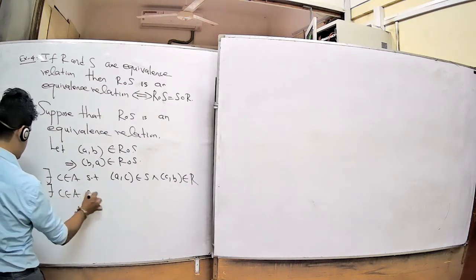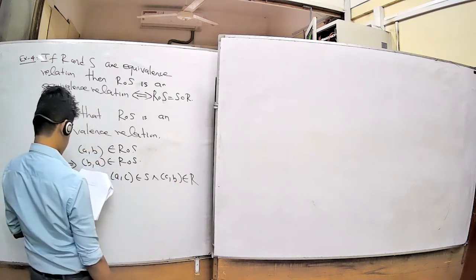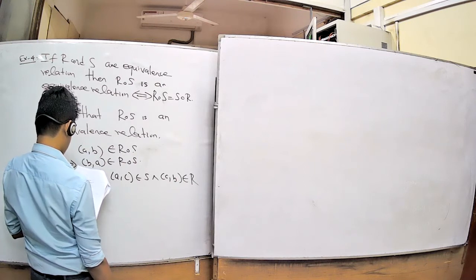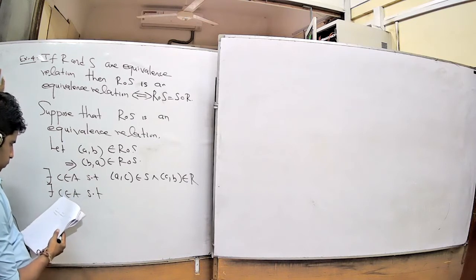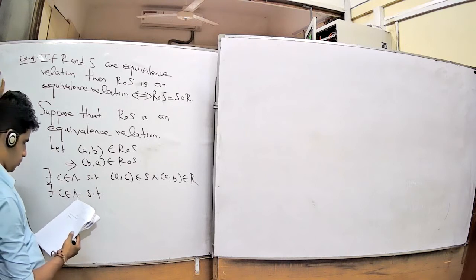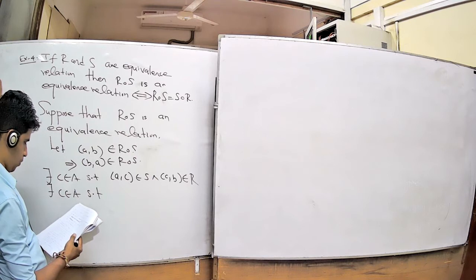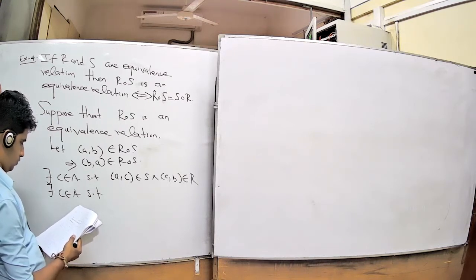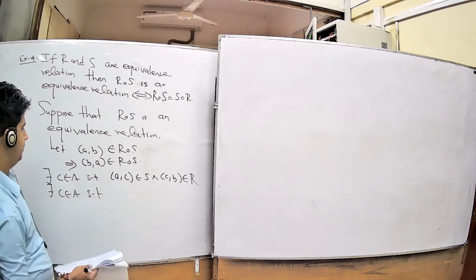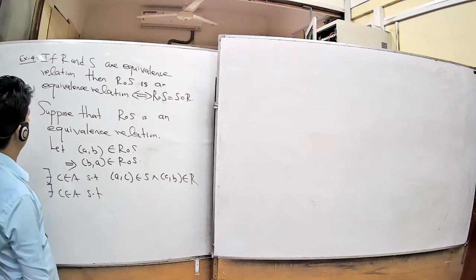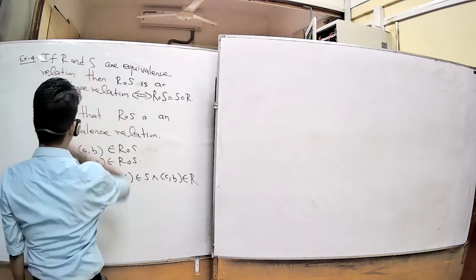There exists C belonging to A. First you write this (C, B) belongs to R. Here, obviously, R and S are equivalence relations, which means R is reflexive, symmetric, transitive.